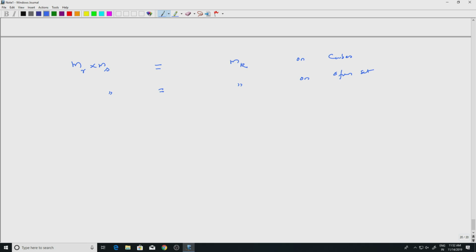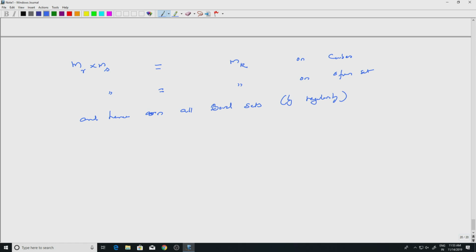So from cubes you can go to open sets, and hence all Borel sets, by regularity, if you like, or by hand you can compute this and see.